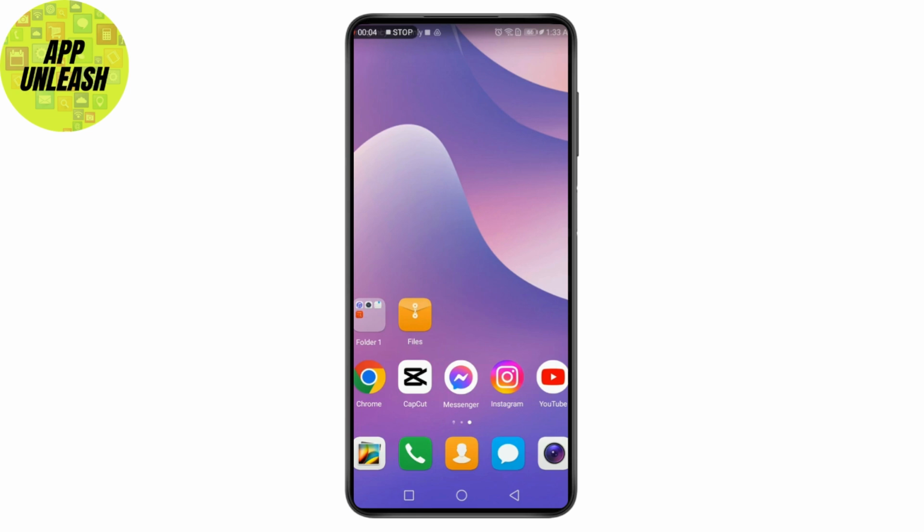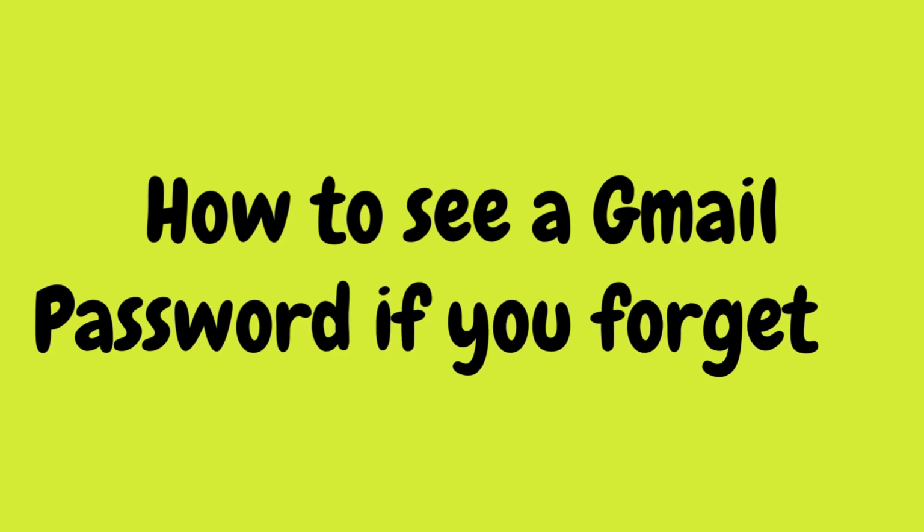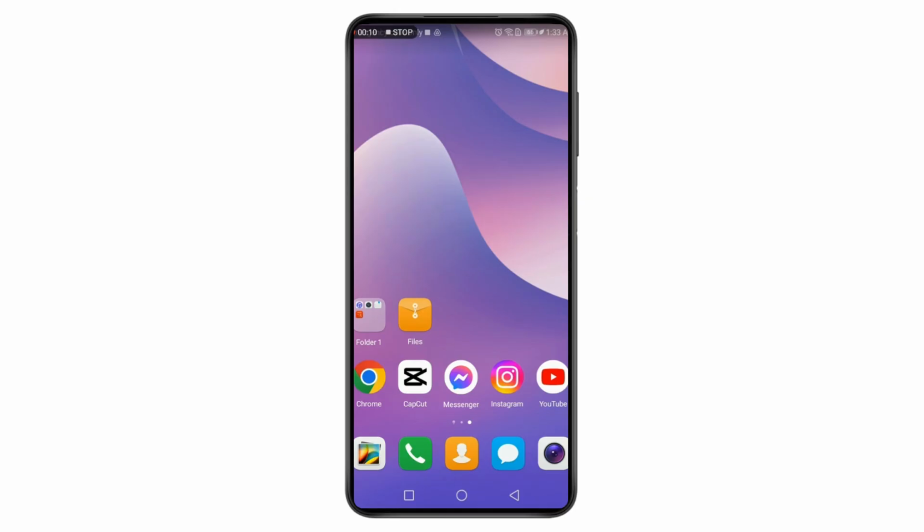Today we're going to tackle the common issue, how to see your Gmail password if you forgot it. Let's get started. First things first, if you forgot your Gmail password, unfortunately there's no way to see it directly due to security reasons. But don't worry, I'll show you how to reset your Gmail password and regain access to your account. Before we start, make sure you have access to your recovery email or phone number.